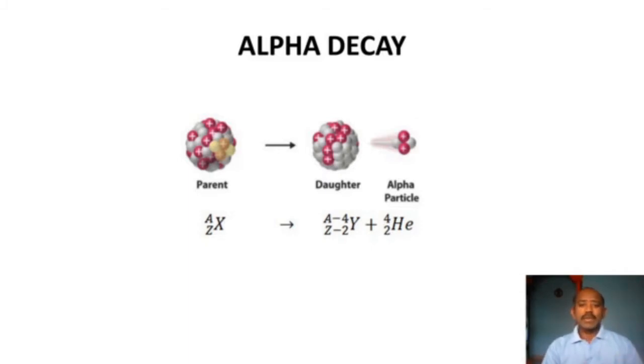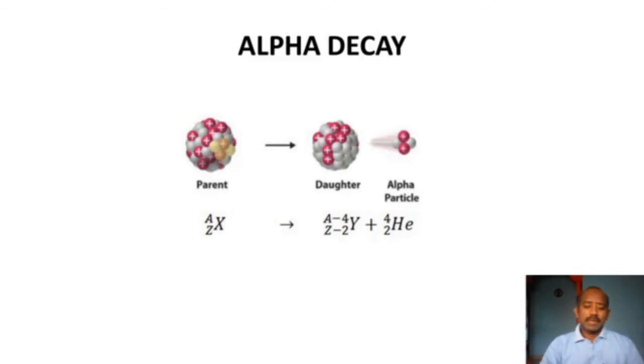We are not talking about lighter nuclei, because in lighter nuclei there are equal numbers of protons and neutrons and electrons, so lighter nuclei will not undergo disintegration. That's why we are taking heavy nuclei.